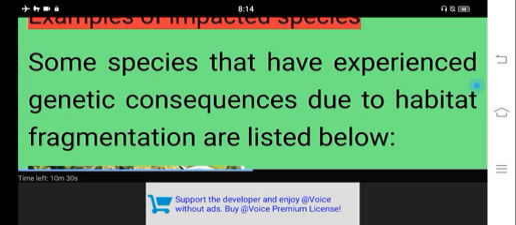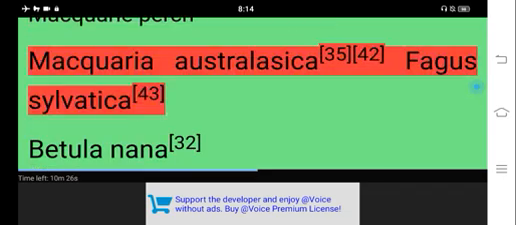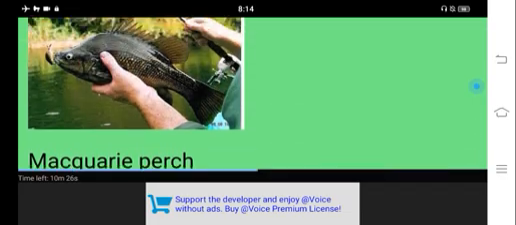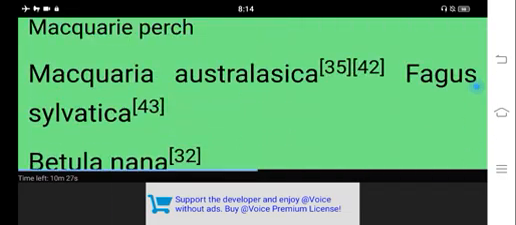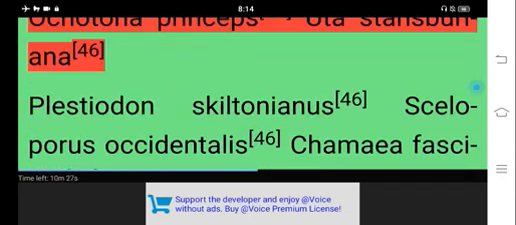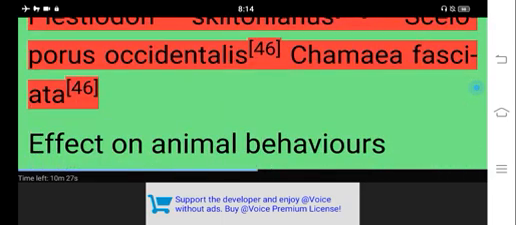Examples of impacted species. Some species that have experienced genetic consequences due to habitat fragmentation are listed below. Macquarie perch, Macquaria australasica; Fagus sylvatica; Betula nana; Rhinella ornata; Ochotona princeps; Uta stansburiana; Plestiodon skiltonianus; Sceloporus occidentalis; Gerrhonotus.